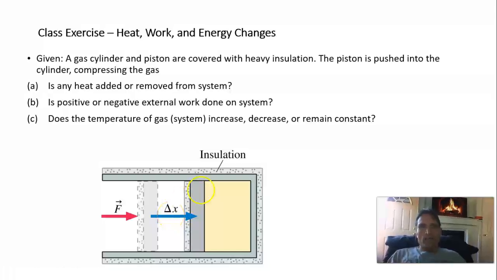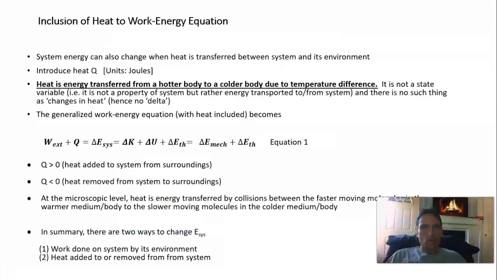So if the heat Q is 0, no heat is added or removed, and positive work is done on the system, go back to our equation, Q is 0, external work is positive, that means that the energy of the system has increased, and that goes into thermal energy of the gas, which goes into raising the temperature of the gas.